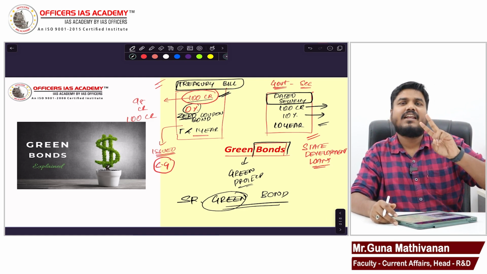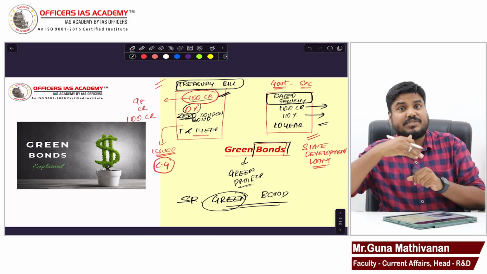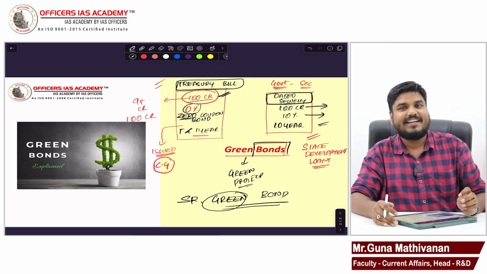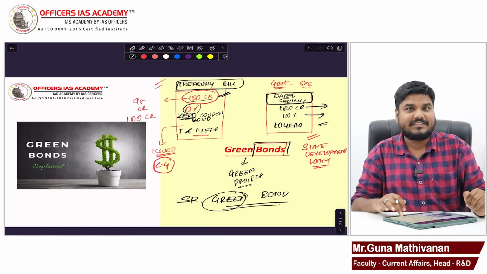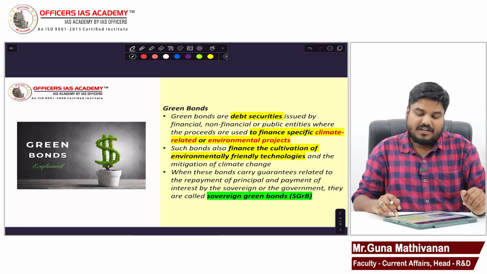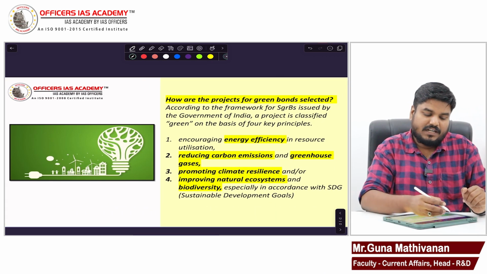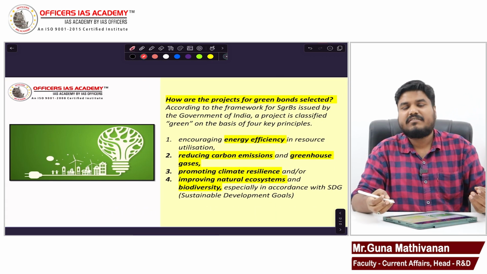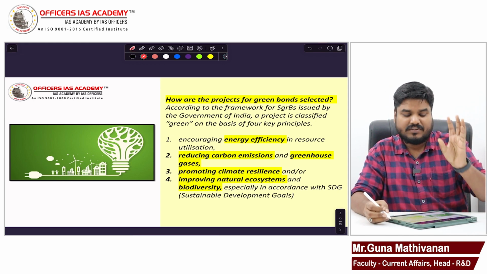India has the second largest green bond market next to China. India has the second largest green bond market, right? So here I have explained what a green bond is. Now, sovereign green bond I mentioned. When government issues, it is called a sovereign green bond.